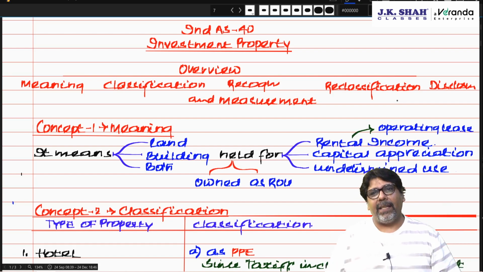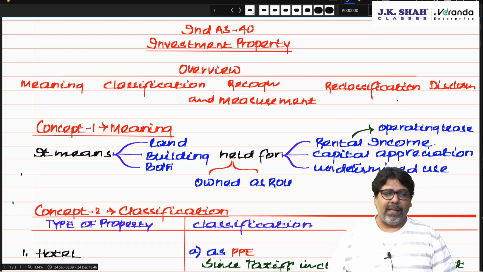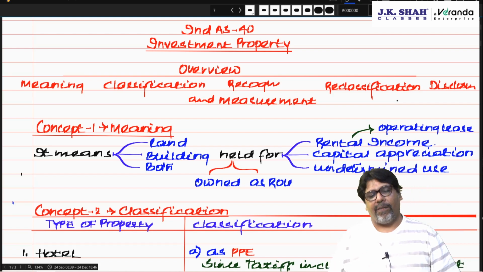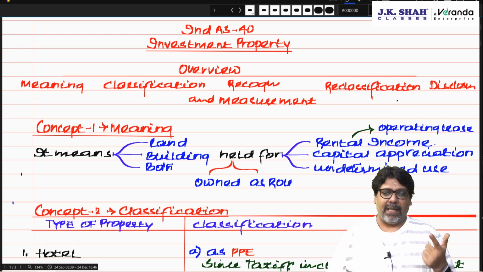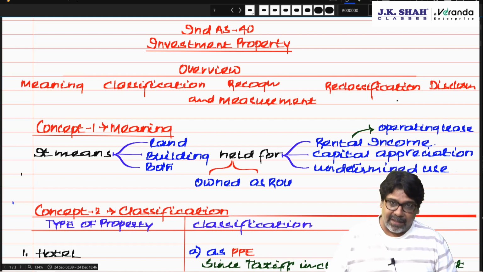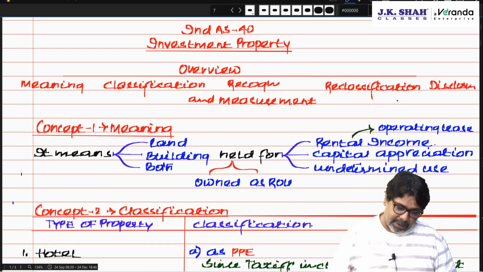So, Ind AS 40 Investment Property. It's a fairly simple standard. This standard has been divided into 5 parts: meaning of investment property, classification, recognition, measurement, reclassification and disclosure.